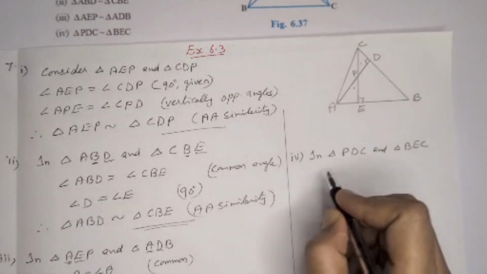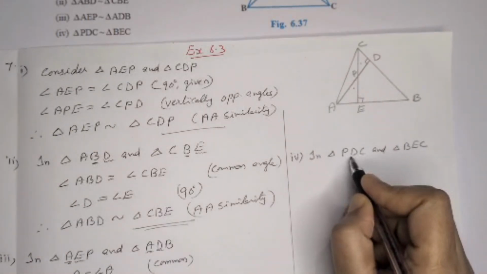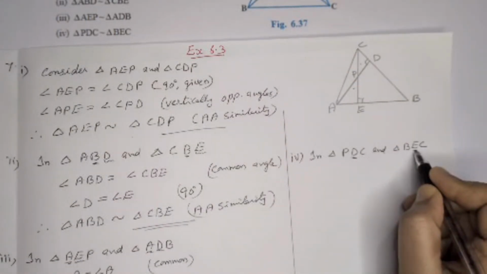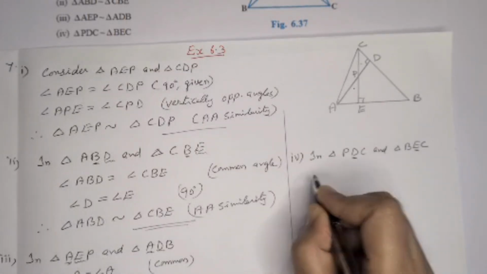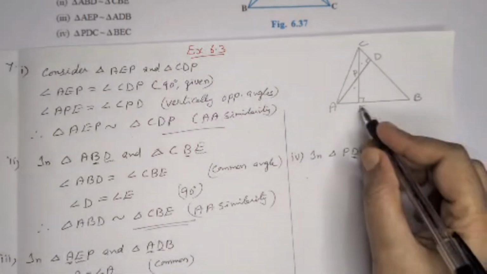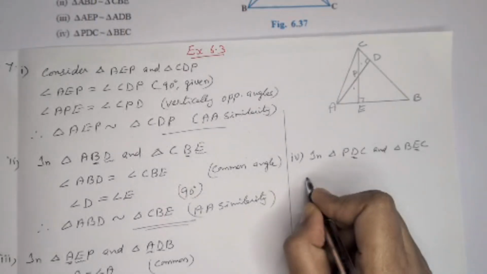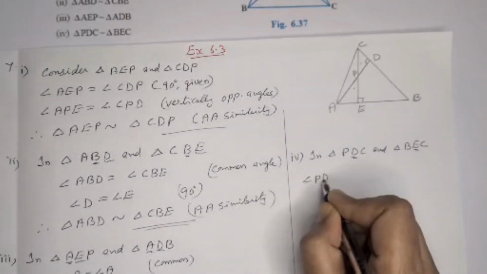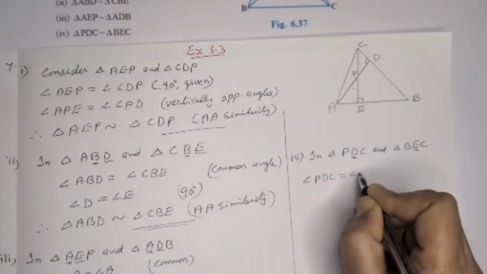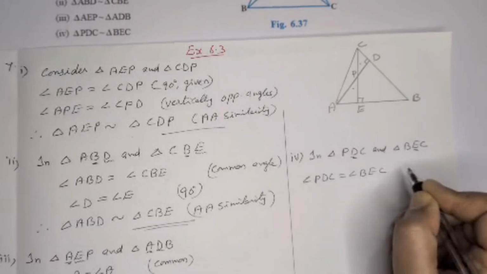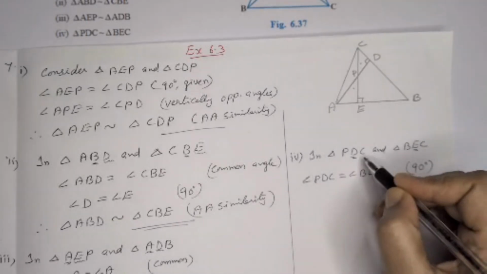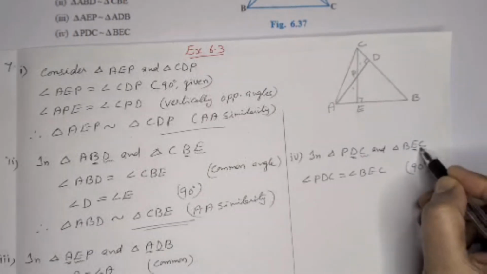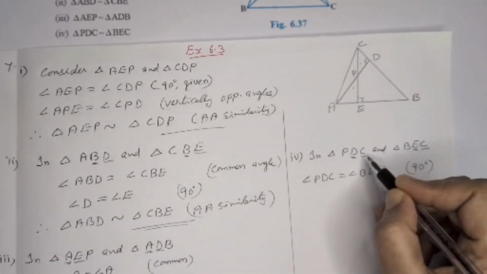Now the fourth part. Here angle D and E are 90 degrees. So we can write angle D is equal to angle E is equal to 90 degrees. So angle PDC is equal to angle BEC, that is 90 degrees. Then angle C is common in both the triangles.